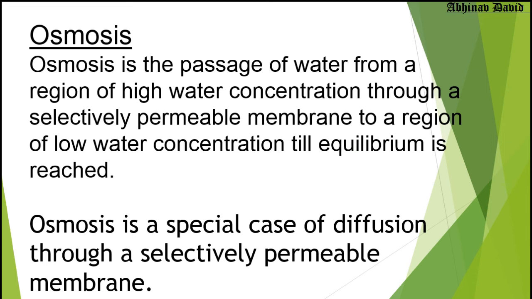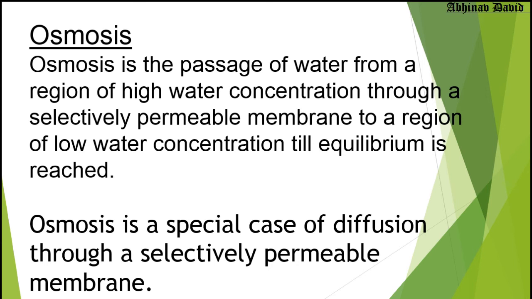Now let us move to the next very important process called osmosis. What is osmosis? Simply put, osmosis is diffusion with the help of a selectively permeable membrane. Now what does this mean? Diffusion means the movement of substances from their higher concentration to their lower concentration. Now if you put a selectively permeable membrane or a cell membrane in between them, we call it osmosis. So osmosis is a type of diffusion through a selectively permeable membrane.